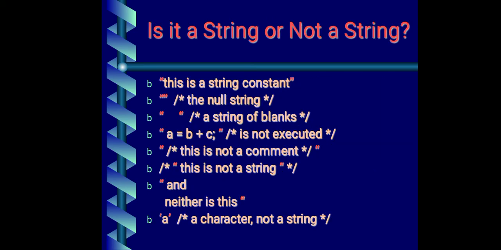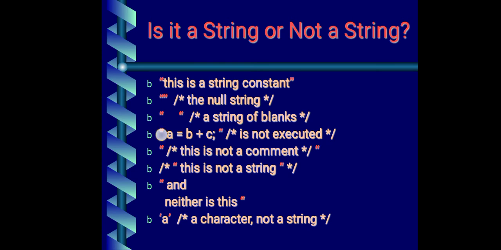So is it a string or not a string? You have to answer it. Okay. So the first example I have taken, this is a string constant. It is written in double quotation. Will it become a string? Anything written in double quotation is a string constant. Okay. First one is a string constant. Second, you see here I have only opened the quotation and I have not closed the quotation. That's why it is not a string constant. Second is not a string constant.